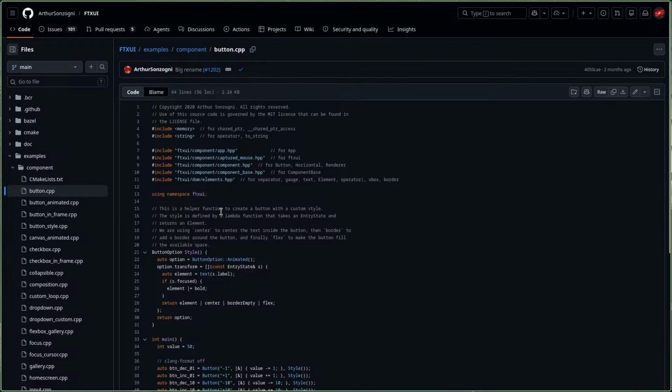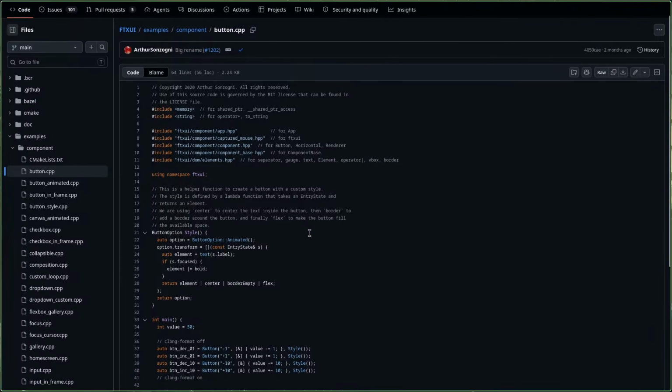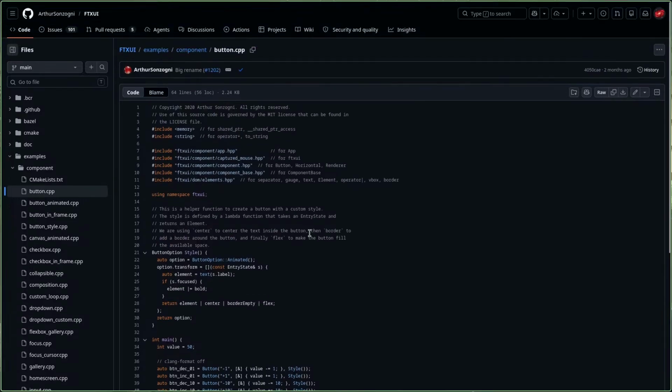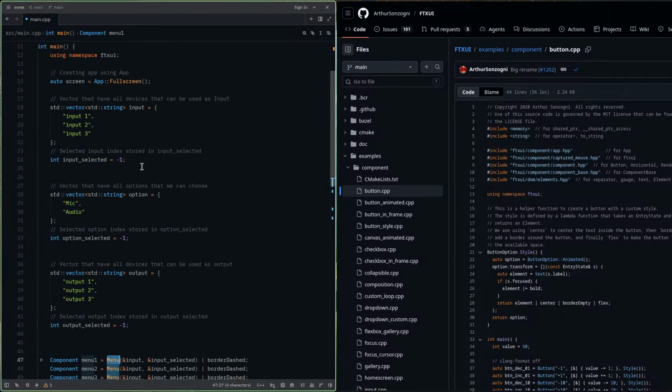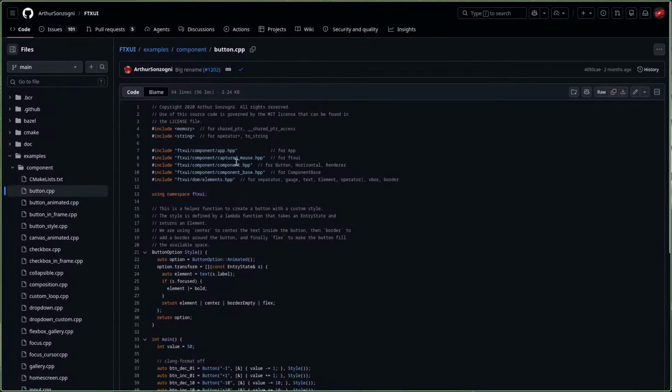This is a helper function to create a button with custom style. The style is defined by a lambda function that takes an entry state. And here we have some good comments. Okay, this is for the app that we are writing here with the full screen and everything.